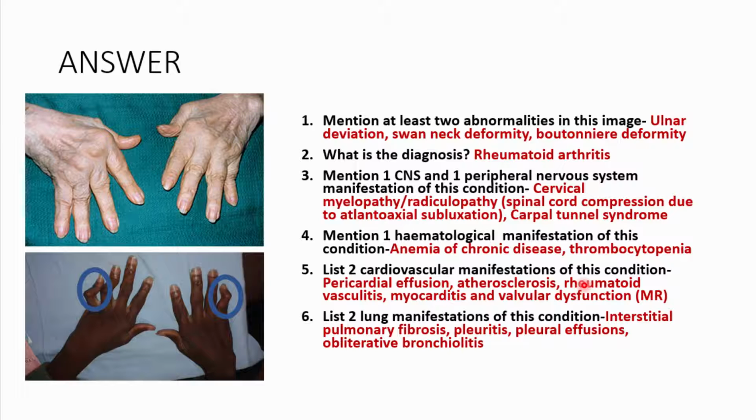Some other additional information that you may be asked as a final year student is, what is Felty syndrome? Remember that Felty syndrome consists of chronic rheumatoid arthritis, and of course you're going to have splenomegaly, neutropenia, sometimes thrombocytopenia, and there may be anemia. So sometimes they may ask you what Felty syndrome is, so please be aware of that.